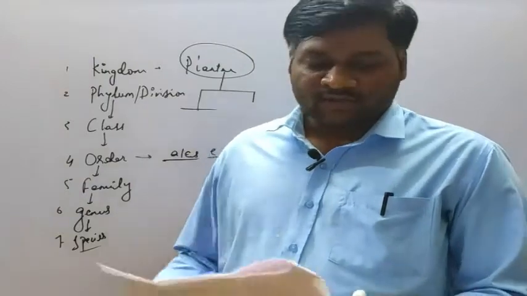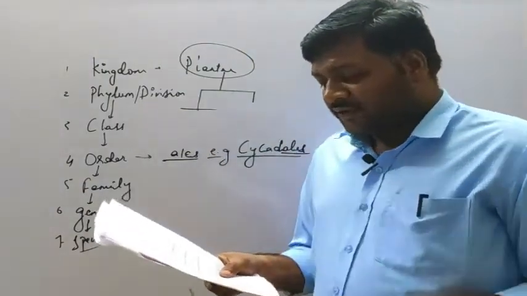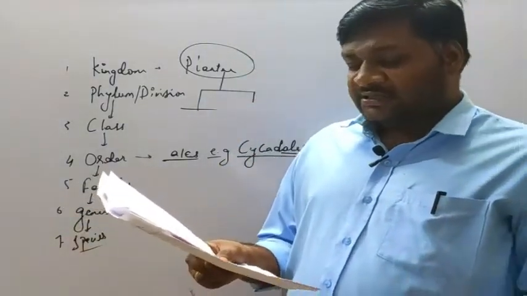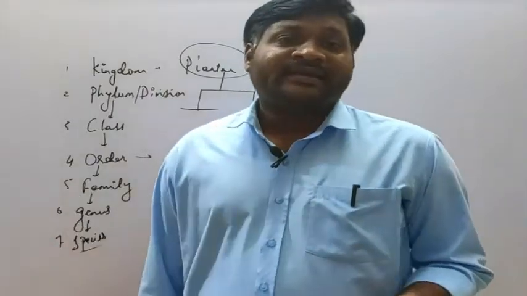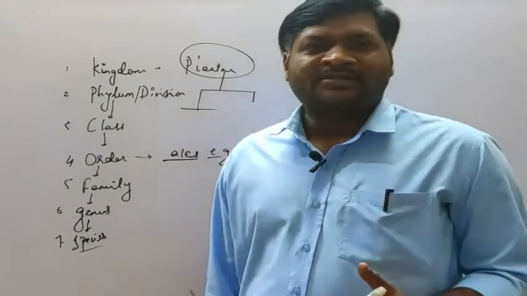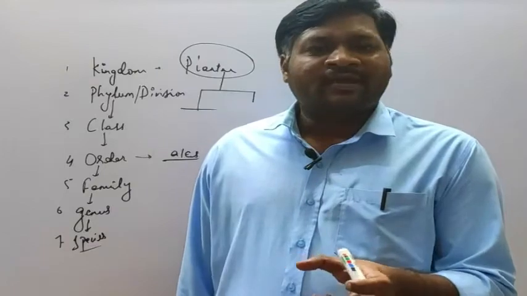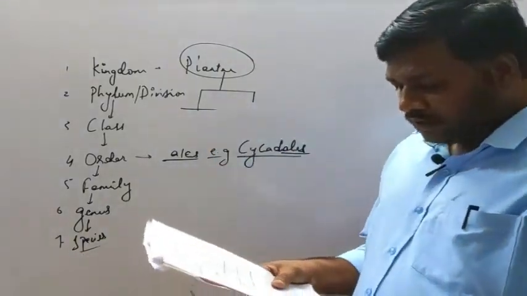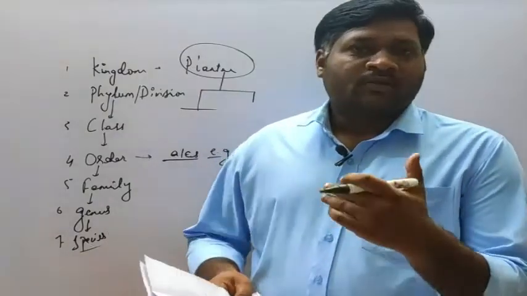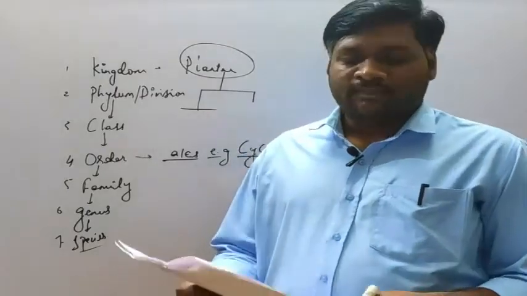The next, a similar question: which one of the following taxonomic aids is used for identification of plants and animals based on similarities and dissimilarities? Key. Keys consist of couplets. Two statements are there, one is the question type and another is the answer type. We can consider the similarities and dissimilarities by these couplets.